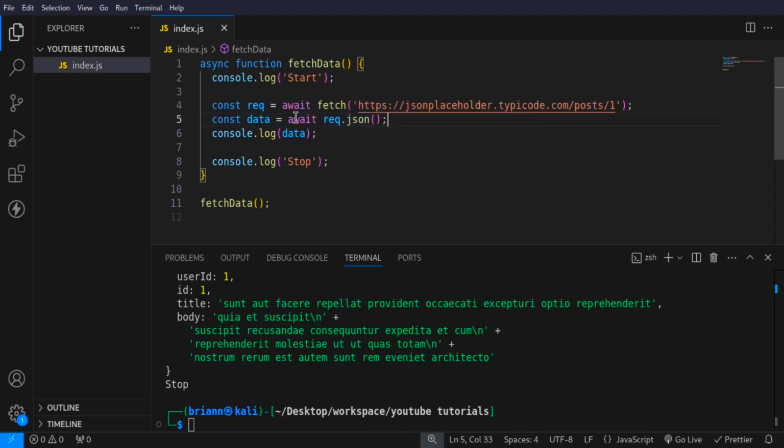We tell JavaScript to wait until this is completed, then continue executing the rest of the code. However, if we had another function here, JavaScript is going to keep on executing that function while this function is still pending. But what is inside the async function is going to be executed line by line. Hopefully you can get this clearly.